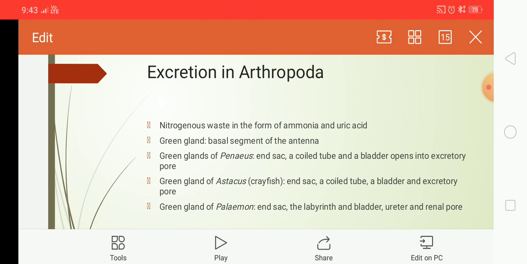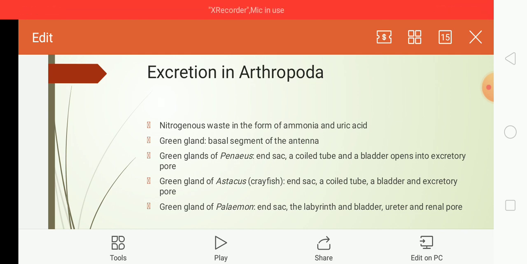Whereas in the green glands of Palaemon, that is in freshwater prawns, each green gland is the size of a bean seed, and it consists of an end sac, a labyrinth, then a bladder or ureter, and the renal pore. Here the labyrinth is formed of a large number of excretory tubules, and these tubules open into the end sac by a common opening called the bladder, which has numerous apertures.